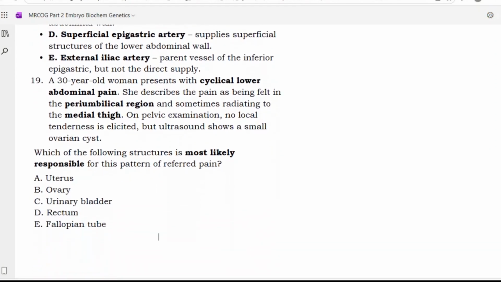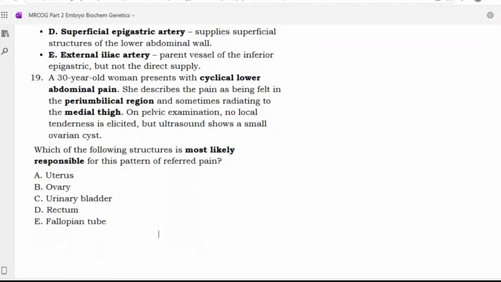Next, doctor. A 30-year-old woman presents with cyclical lower abdominal pain. She describes the pain as being felt in the periumbilical region, sometimes radiating to the medial thigh. On pelvic examination, no local tenderness is elicited, but ultrasound shows a small ovarian cyst. Which of the following structures is most likely responsible for this pattern of referred pain? Uterus, ovary, urinary bladder, rectum, fallopian tube.